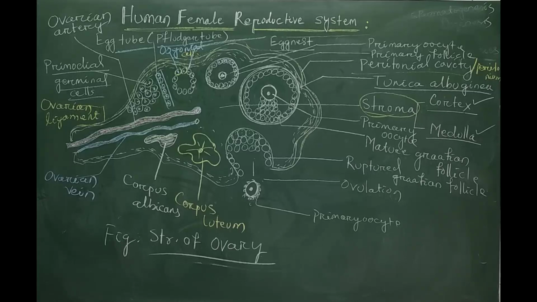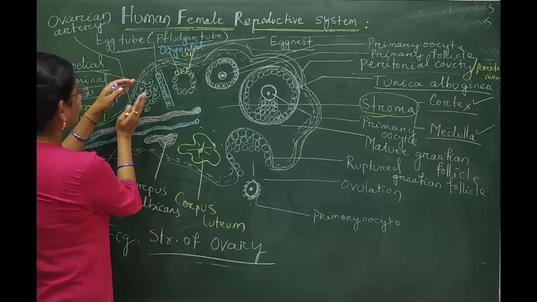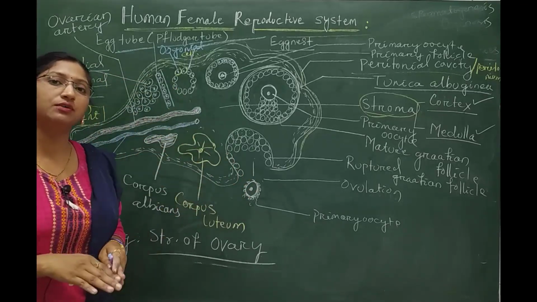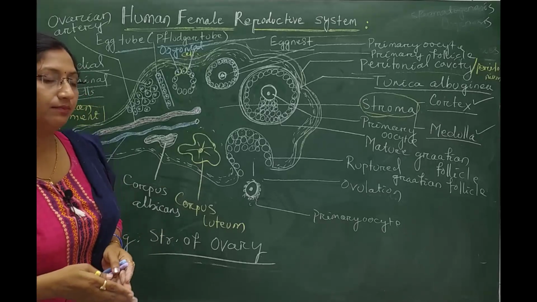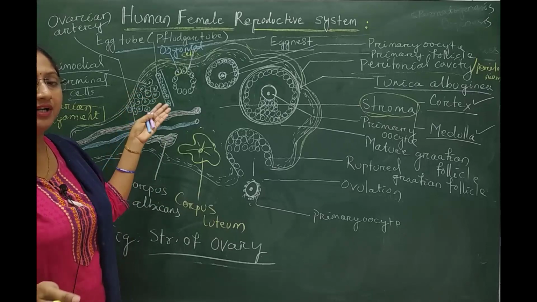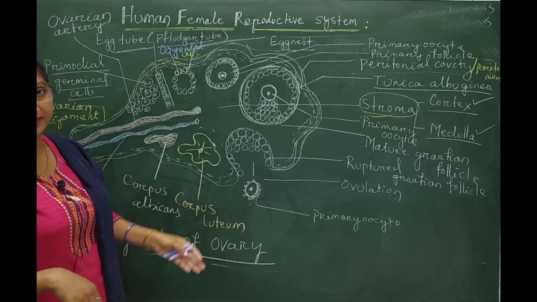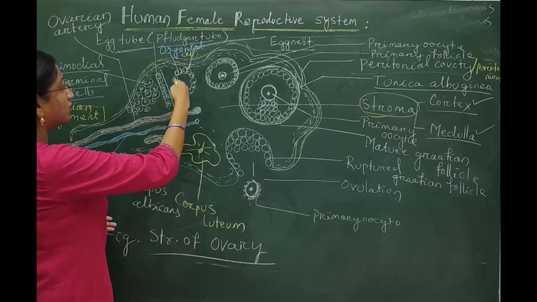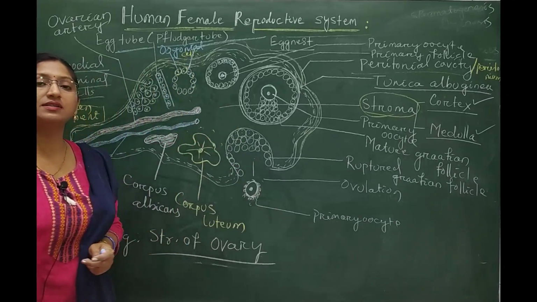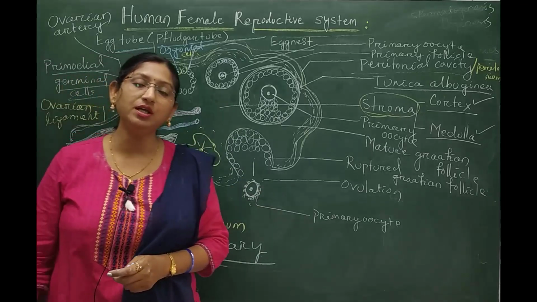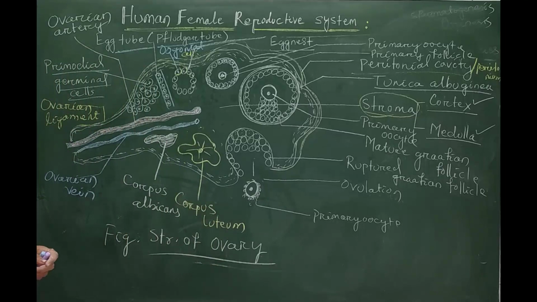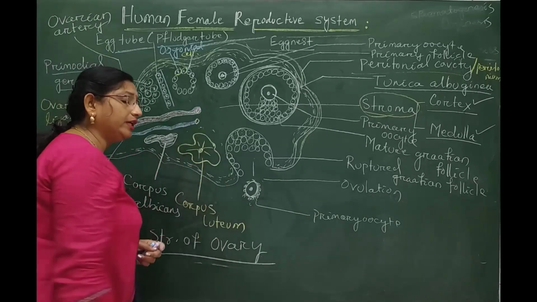Further division of these primary germinal cells into oogonial cells doesn't occur after the birth of the baby. Egg tube formation, egg nest formation, and primary follicle formation are completed before the birth of the female foetus. There is no further oogonial development after the birth of the baby.